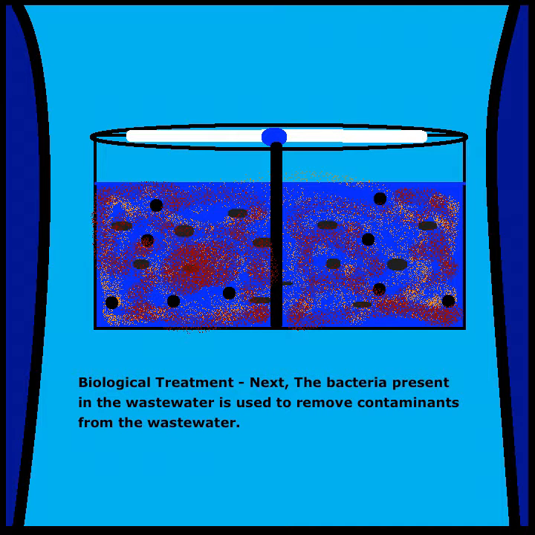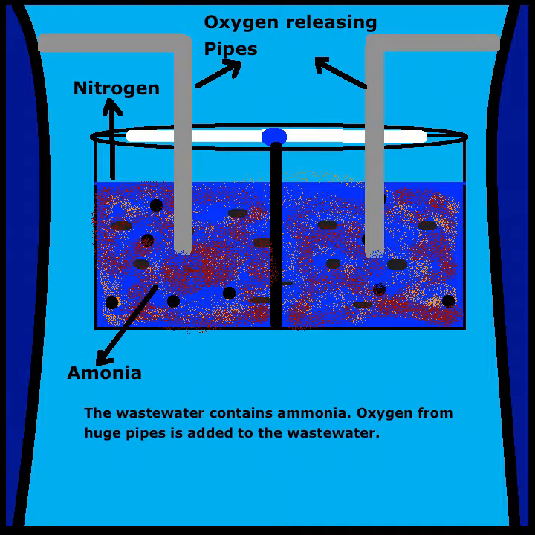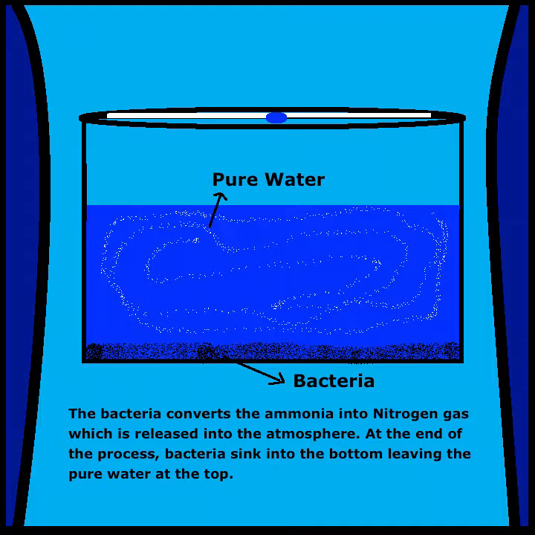Biological treatment. Next, the bacteria present in the wastewater is used to remove contaminants from the wastewater. The wastewater contains ammonia. Oxygen from huge pipes is added to the wastewater. The bacteria converts the ammonia into nitrogen gas, which is released into the atmosphere. At the end of the process, bacteria sink into the bottom, leaving the pure water at the top.